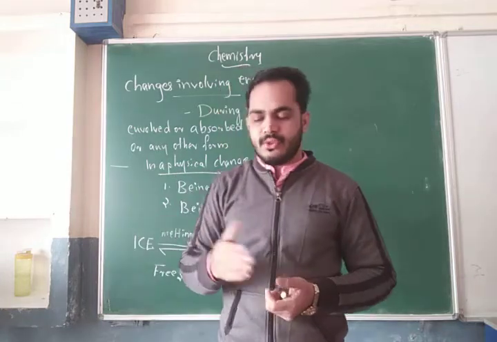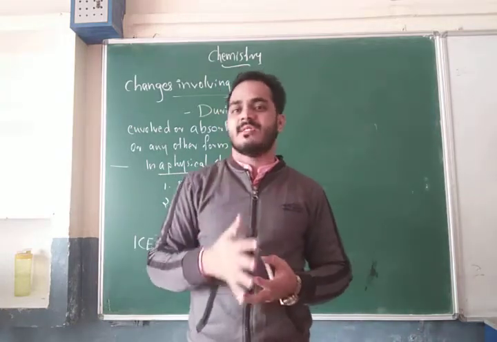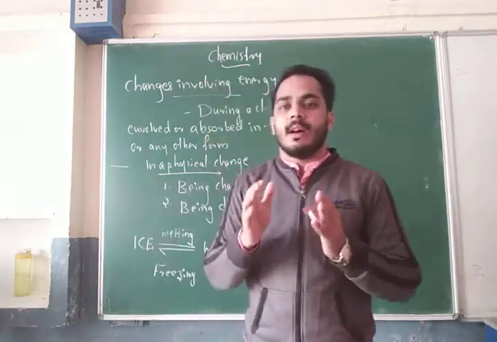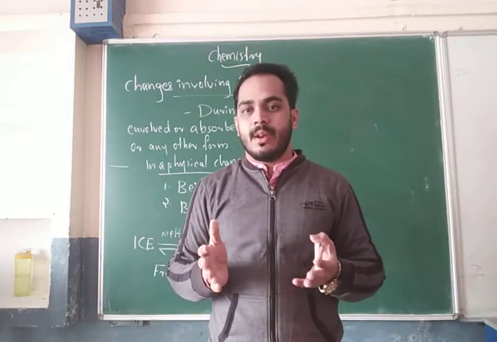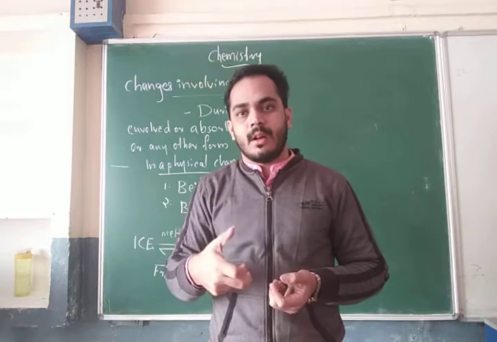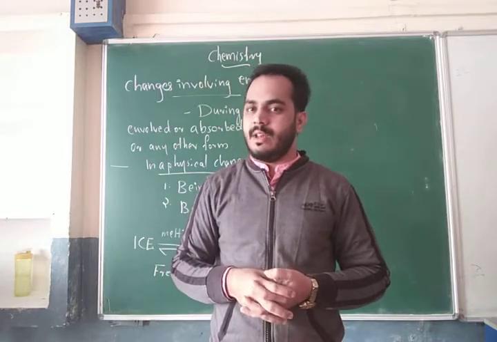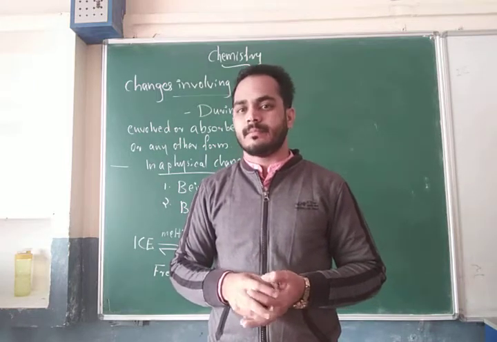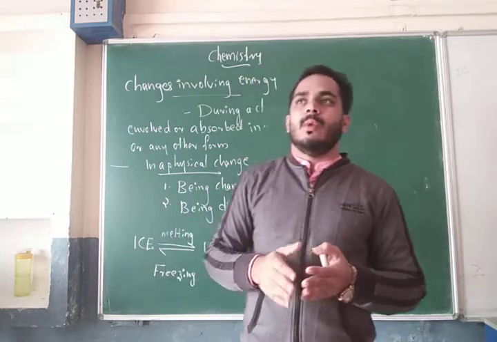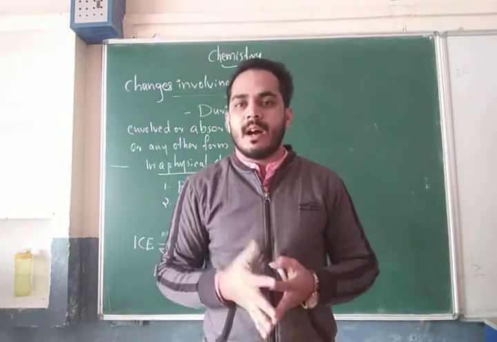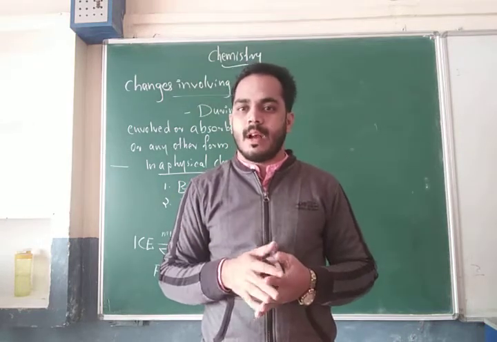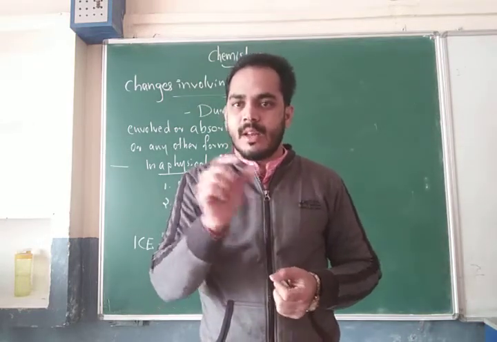And the next example, another good example of chemical change, ammonium chloride. What happens? Ammonium chloride also involves heat energy. And one more example: calcium carbonate reacts with water.